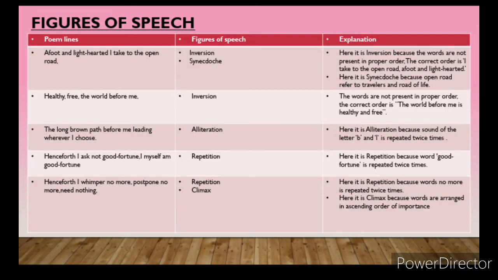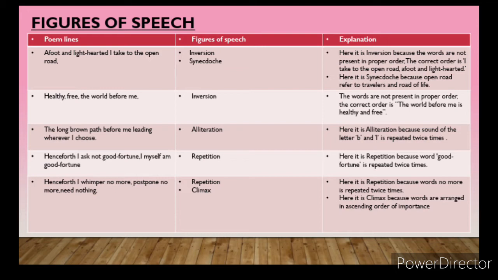Moving towards the next slide that we are going to see today, the line by line explanation of the figures of speech. A figure of speech is there in every line. In the last slide we had seen the 9 definitions, where 7 are more important and 2 are also important, of course, but we had done them last year. These 9 figures of speech are very important from the point of view of this poem 2.1 Song of the Open Road.